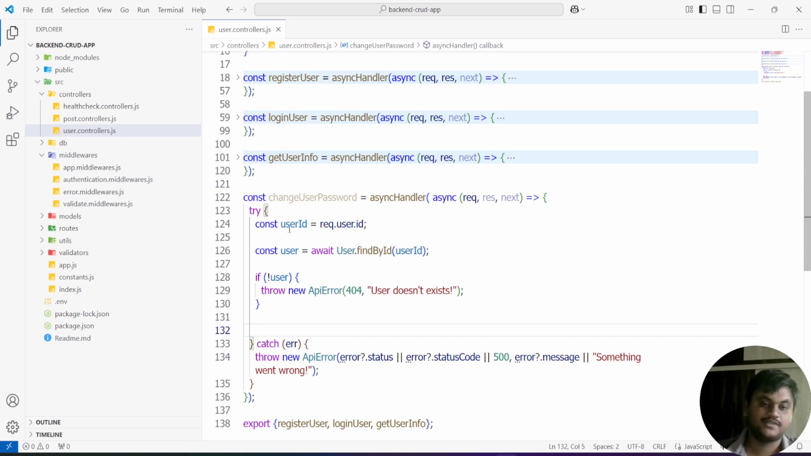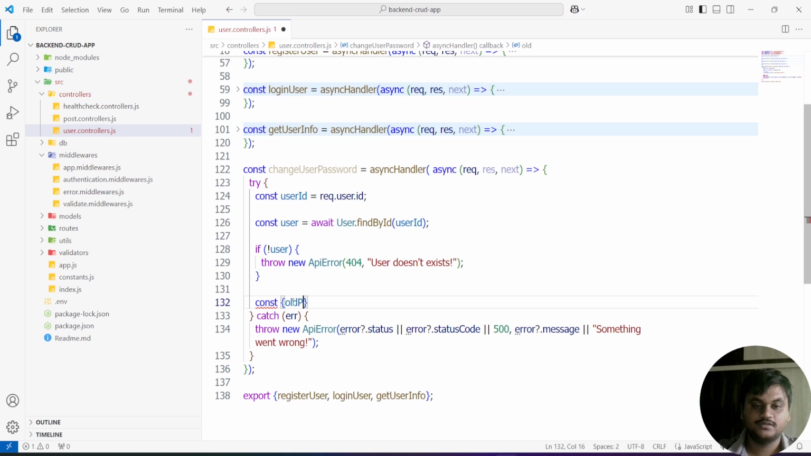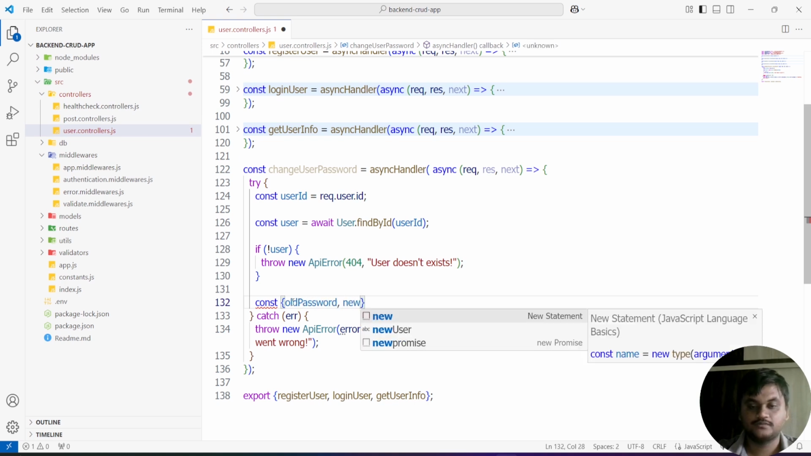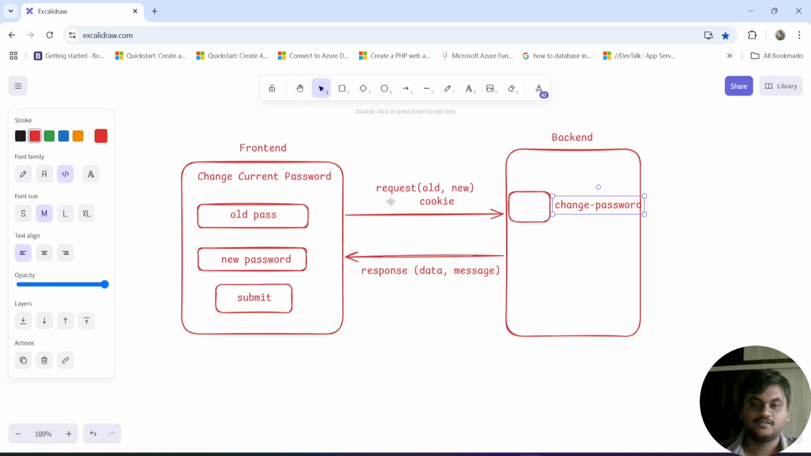After this, if the user is present, we will get the two things, old password and new password, from request.body itself. If you see, this request contains three things: the old password and new password, and another one is the cookie. The cookie we are going to get in the form of request.cookies, like the token. But these things, the old and new password, we will get in the form of request body.